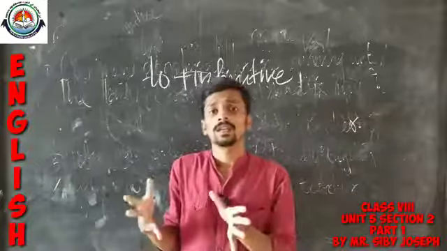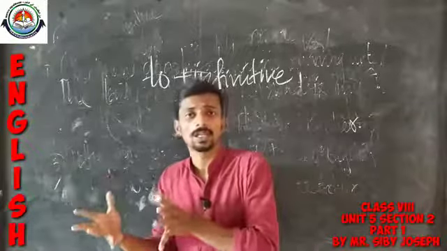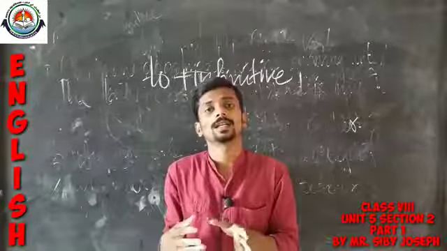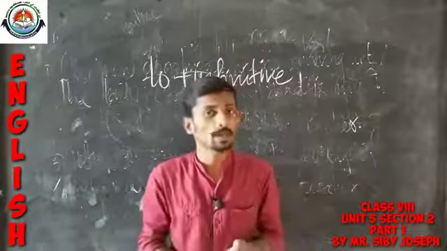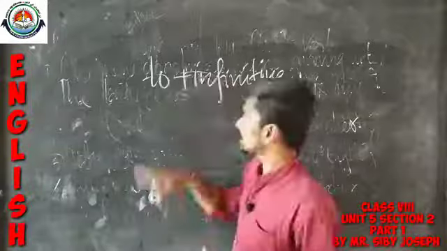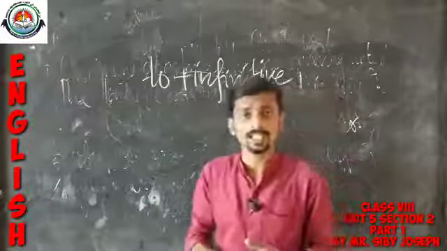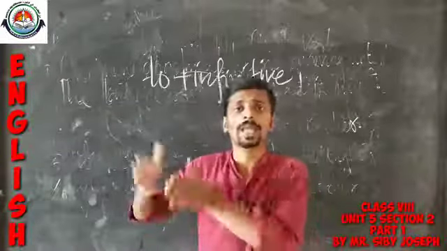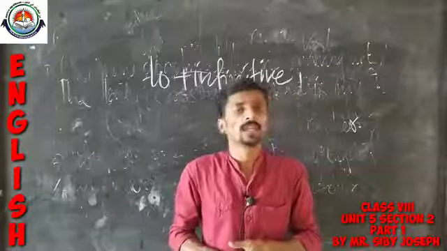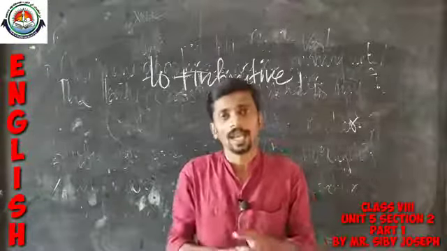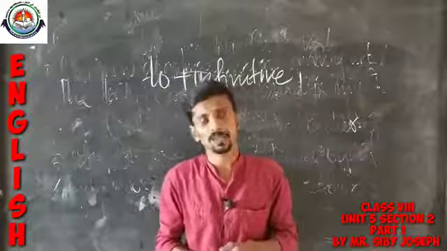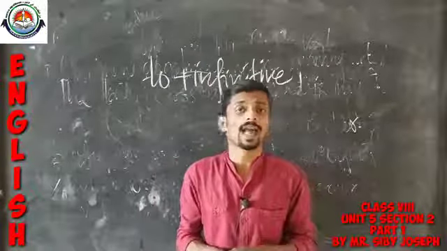Then we had a detailed discussion on some uses of present participle, and finally we discussed to plus infinitive form, to plus the base form of the verb. I think this is enough for today. I hope that you understood everything which we discussed today. Thank you and have a nice day.